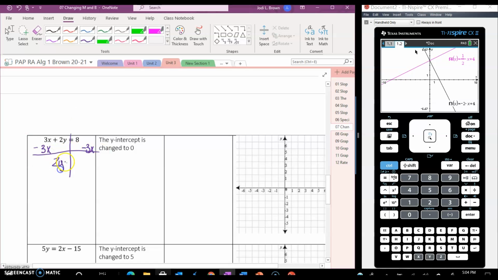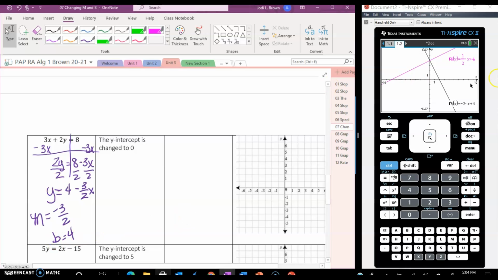So 2y equals 8 minus 3x. Have to divide everything by 2. So y equals 4 minus 3 over 2x. Huh. Well, this slope is negative 3 over 2, and my y-intercept is 4, right?